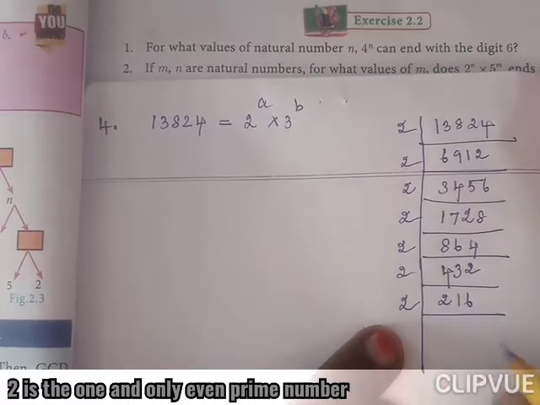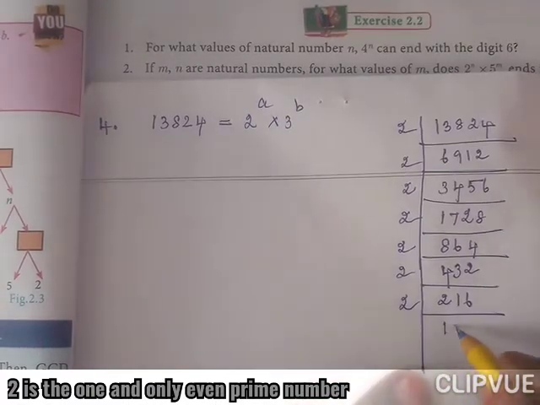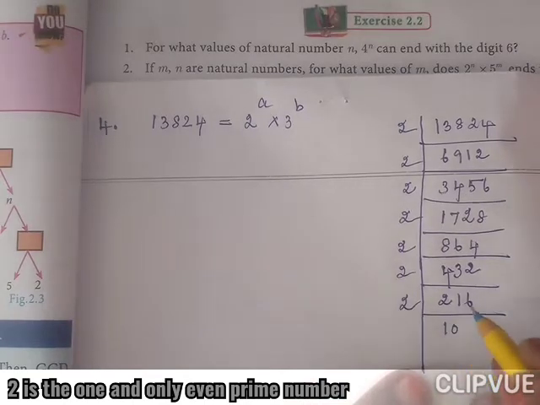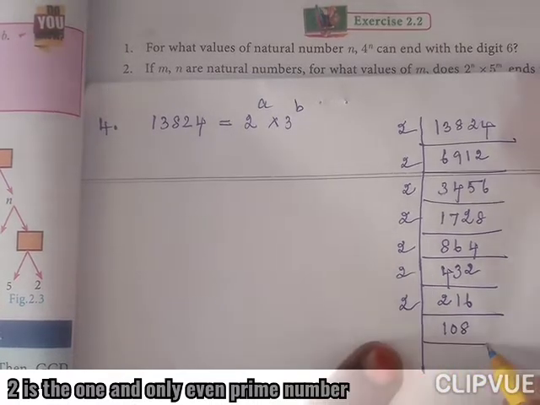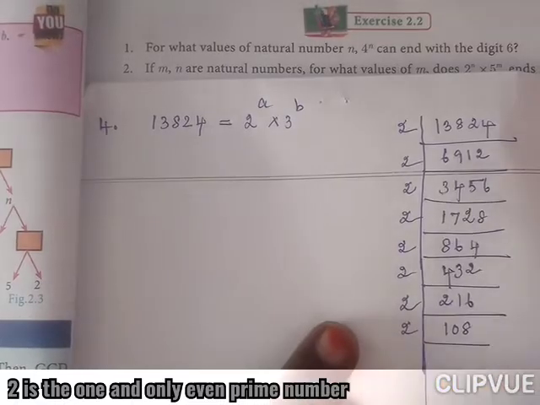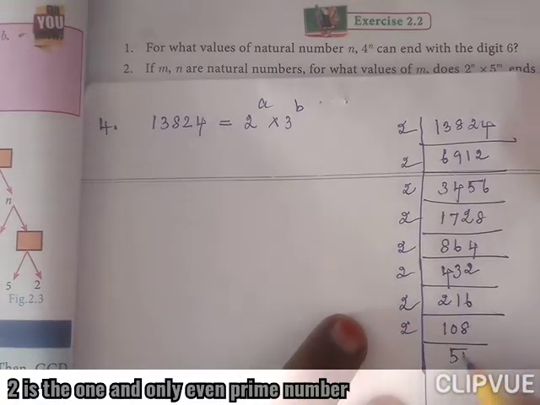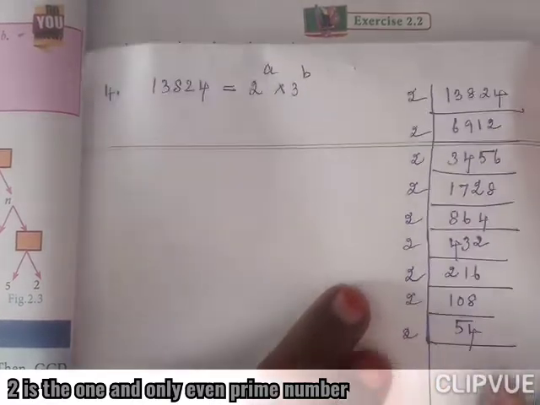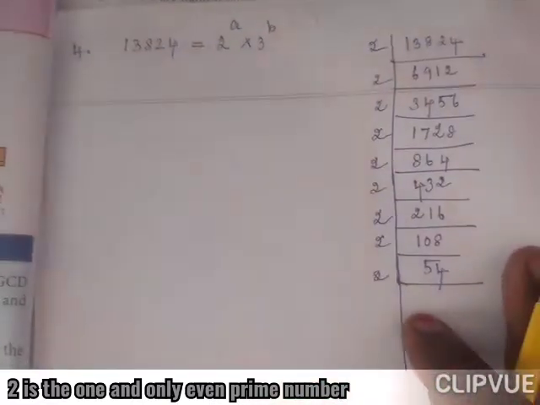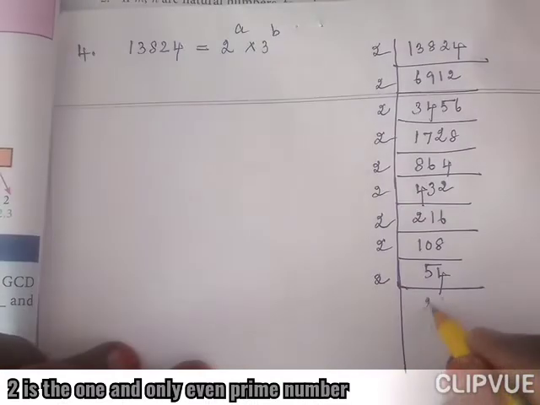Again 2 table, 1 time, and 16, 8 times. Again 2 table, 5 times, 4 times. Again 2 table, 2 times 4, 7 times.